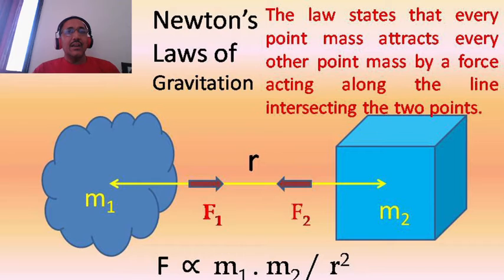Then the second fundamental law of Newtonian mechanics is Newton's law of gravitation. This law states that every point of mass attracts every other point of mass by a force, which is an attractive force acting along the line joining the two points. It is directly proportional to the product of their masses and inversely proportional to the square of the distance between them.